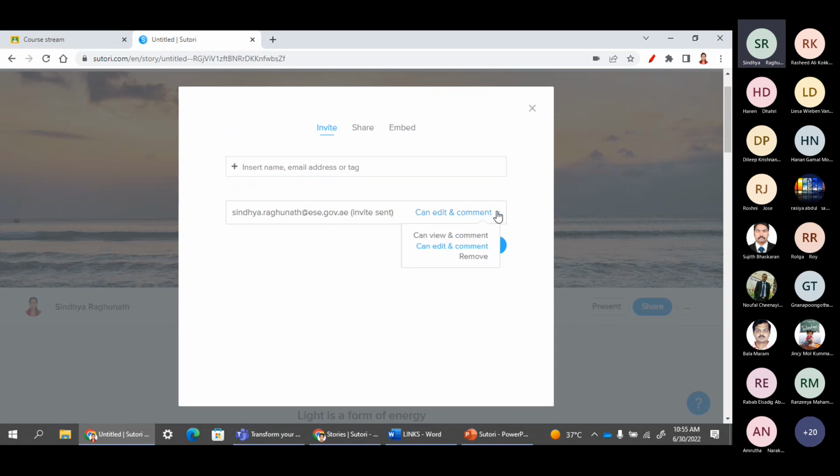Here we have the options whether they can view and comment, or they can edit. If you want to give them the freedom to edit, you have to select this. Otherwise, just view and comment. Mainly when we share with the students, we go with view and comment. So that is done.